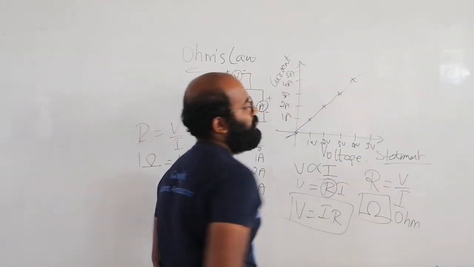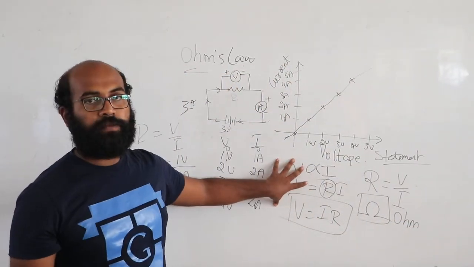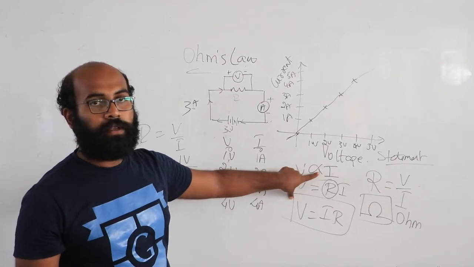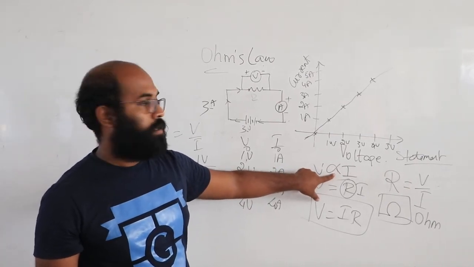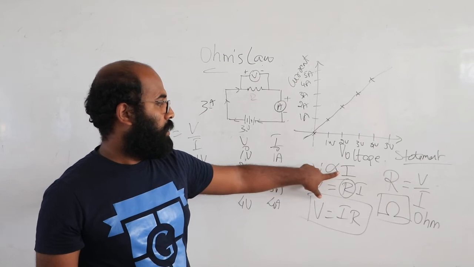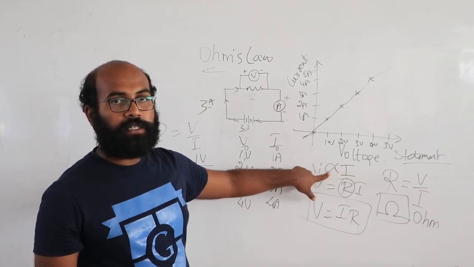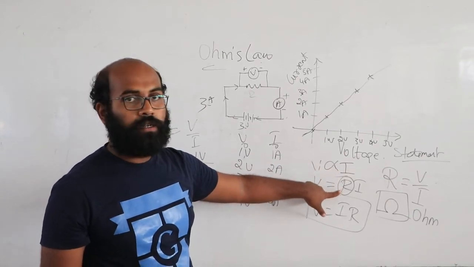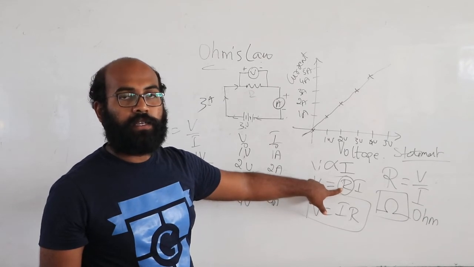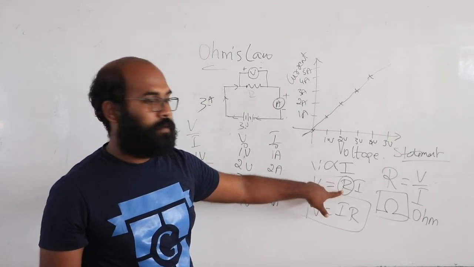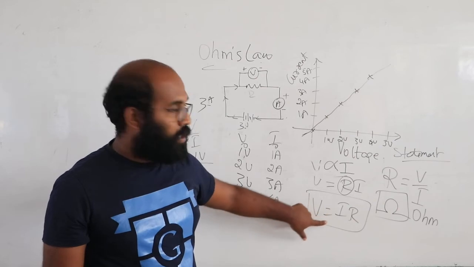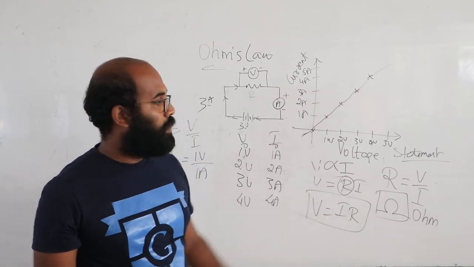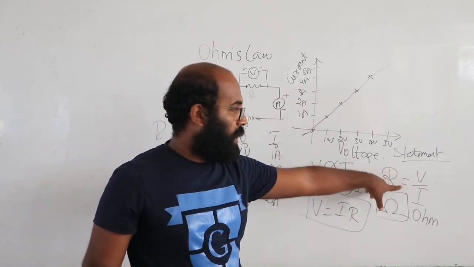So after writing the statement, you need to write this expression, that is V is directly proportional to I. This is the proportionality symbol. So if I have to remove this proportionality symbol, I need to introduce a constant, where R is a constant called resistance. So V is equal to IR. This is Ohm's law. R is equal to V by I.